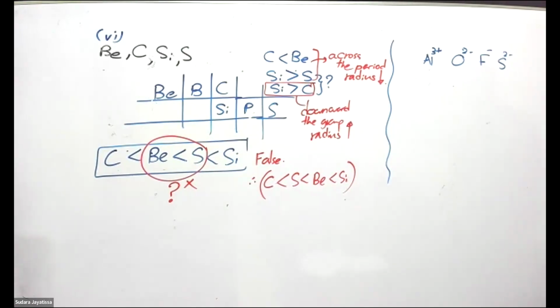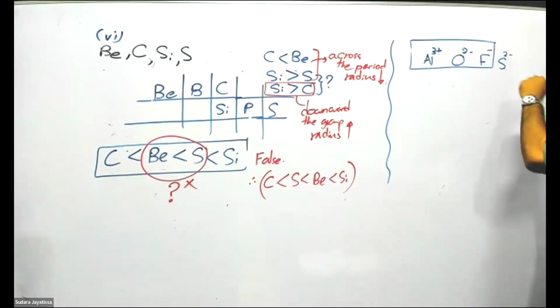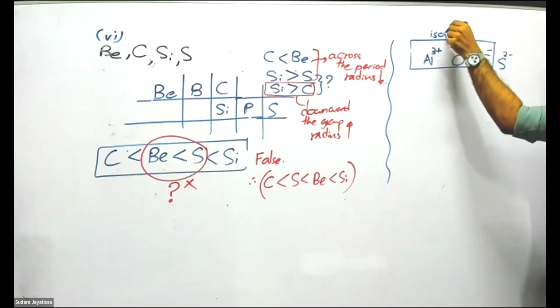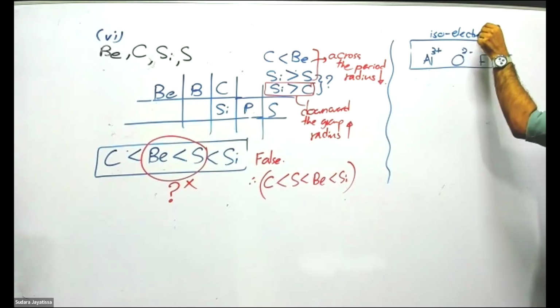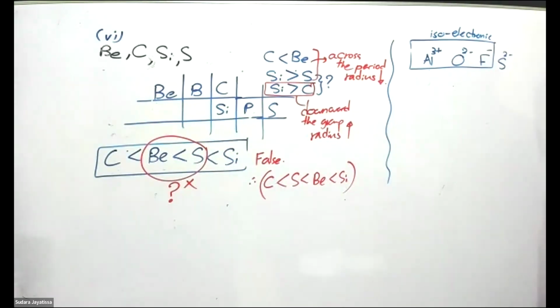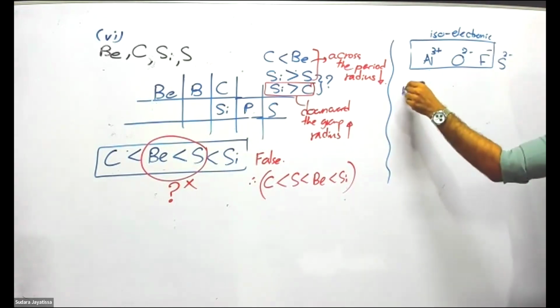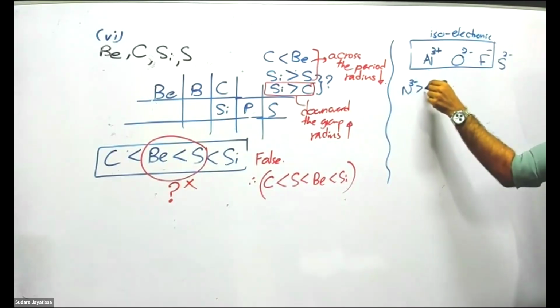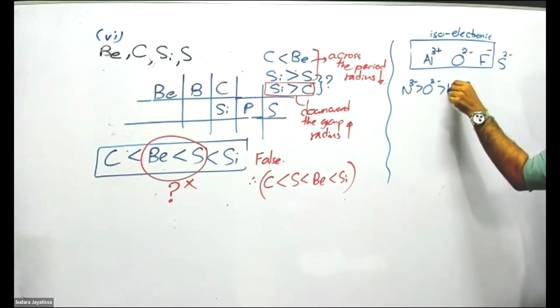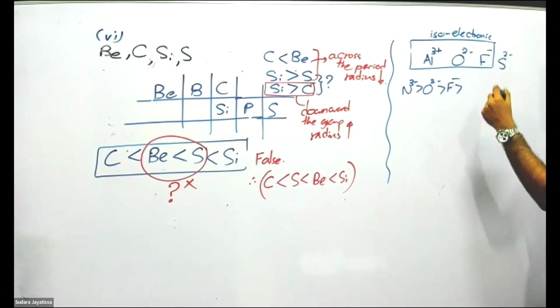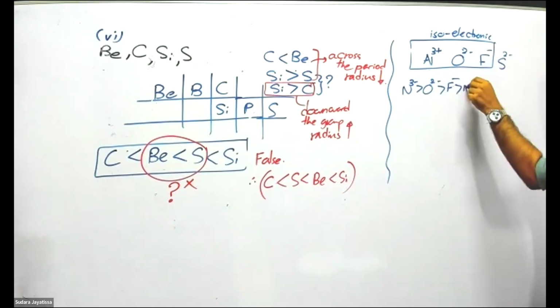Ions. Now these three are isoelectronic. What does isoelectronic mean? Same number of electrons. How many electrons are there in each ion? You have 10 electrons. If you have isoelectronic ions, the radius changes in this way.